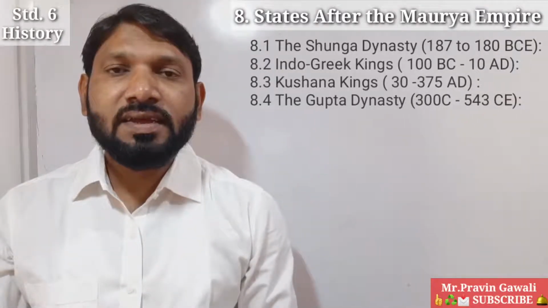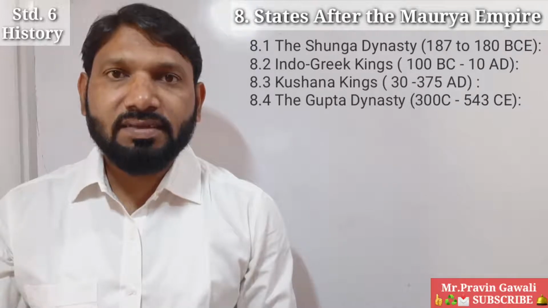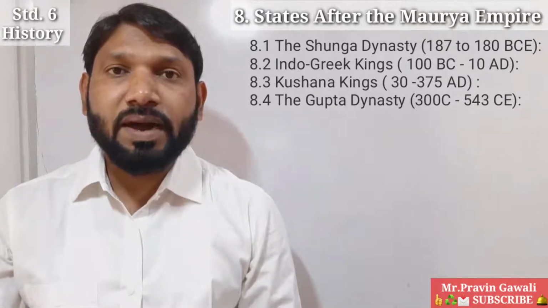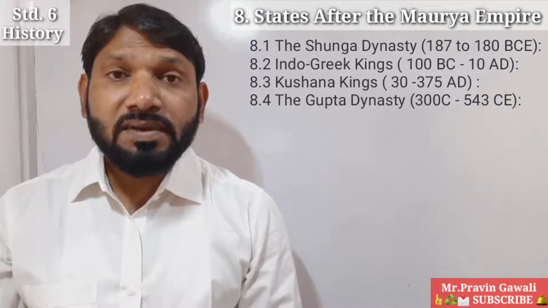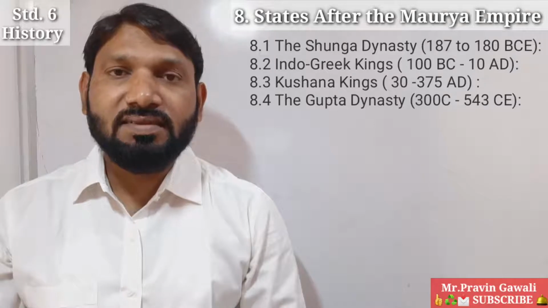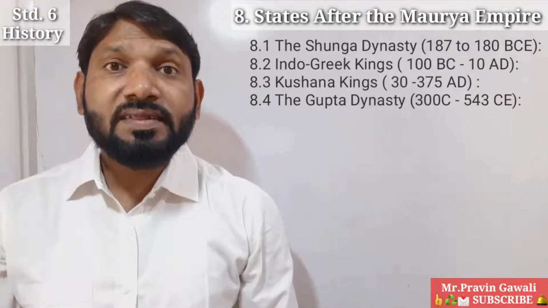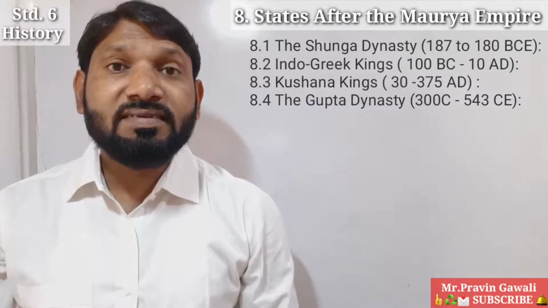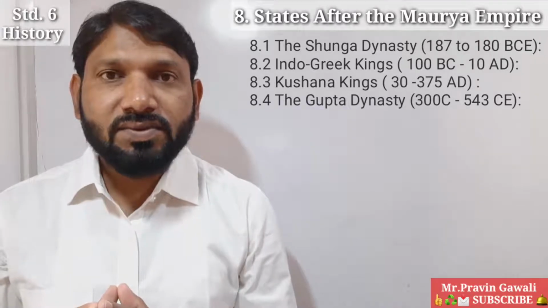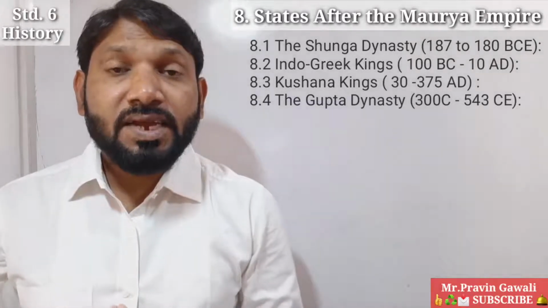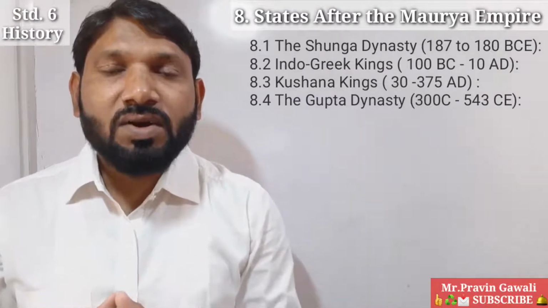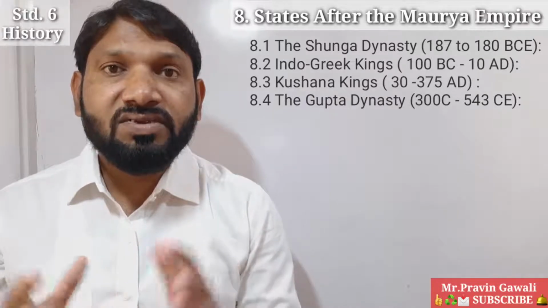Students, now we shall study the point 8.4, that is the Gupta Dynasty. The Gupta Dynasty also was an ancient Indian empire existing from the mid to late 3rd century to 543 CE. Okay, students, during the period 319 to 467 CE, it was at its zenith. Zenith means it was at its top or highest position. During this period, it covered much of the Indian subcontinent region.